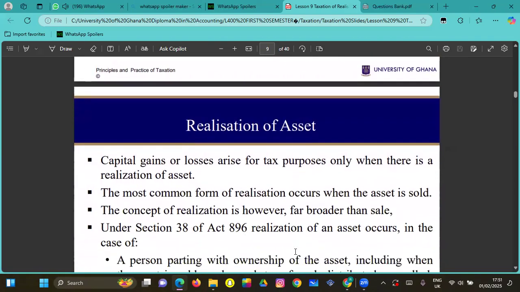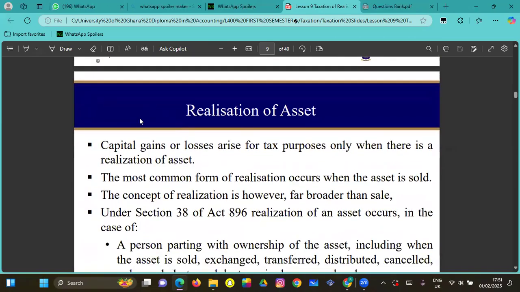So let's move on to the realization of assets. Capital gains or losses arise for the purpose of taxes only when there is realization, which is only when you've sold the asset, right? The most common form of realization occurs when the asset is sold. The concept of realization is, however, far broader than just sale.